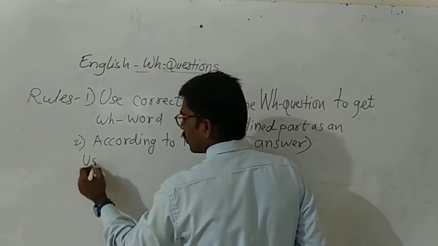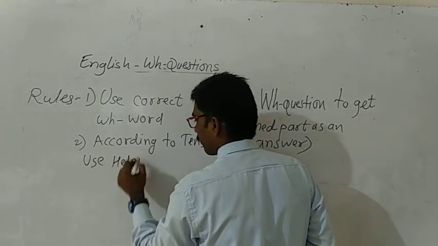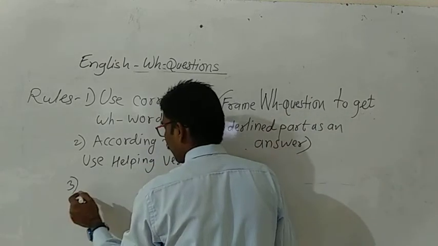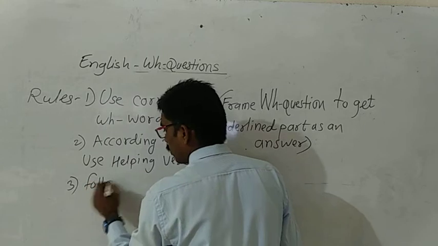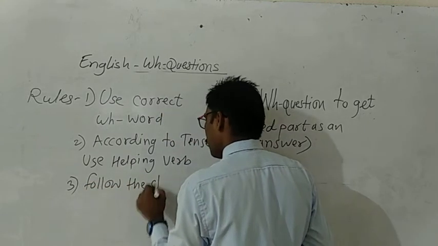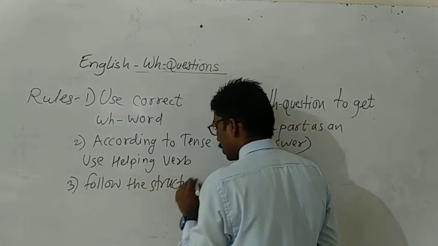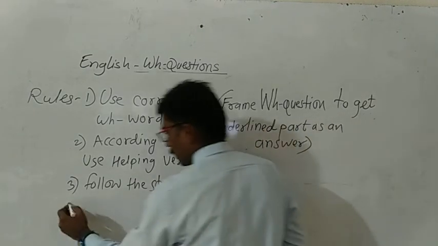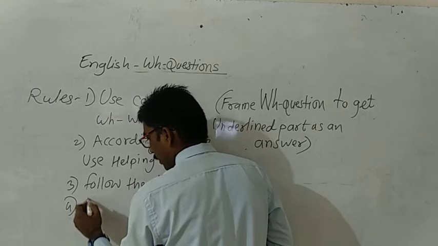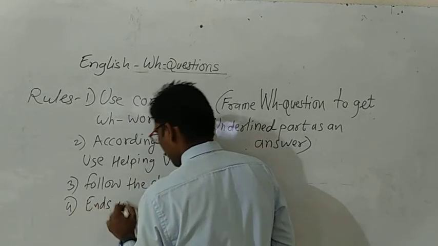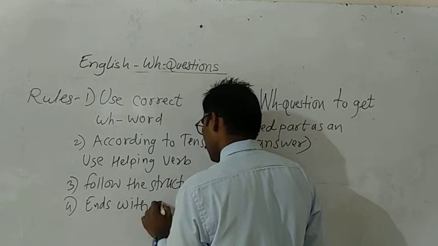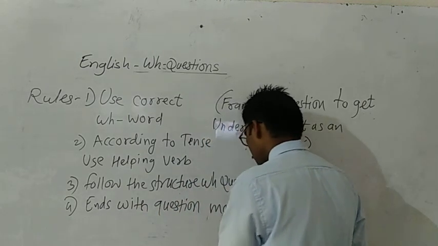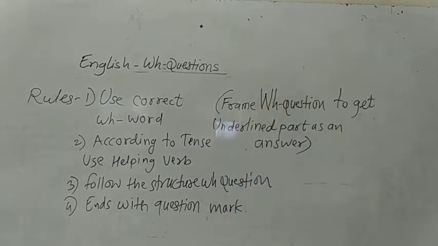Use a helping verb. Follow the structure of a WH question. A WH question ends with a question mark. Write down the rules now.